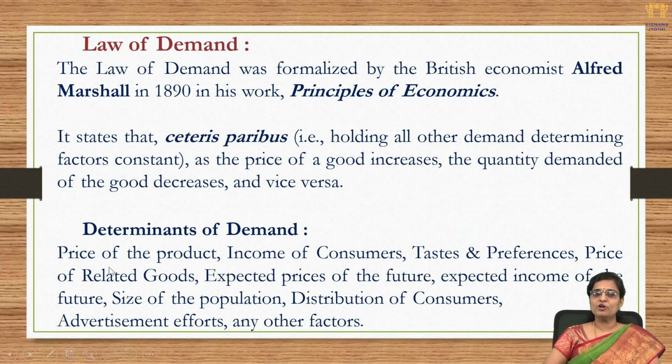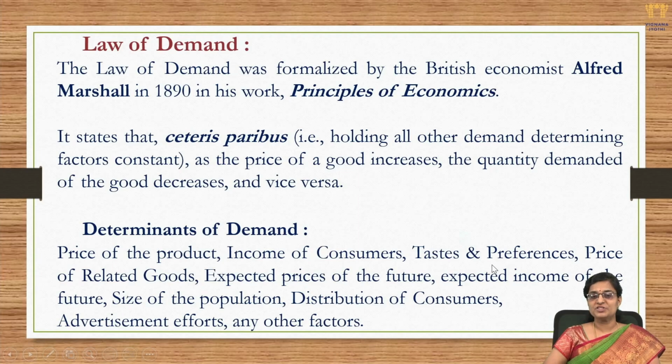The first one, as we have already seen, is the price of the product. When the price increases, there is a decrease in the amount of goods demanded. And next, income of the consumers. If the income of the consumers increases, they tend to purchase more. If the income decreases, they tend to purchase less.